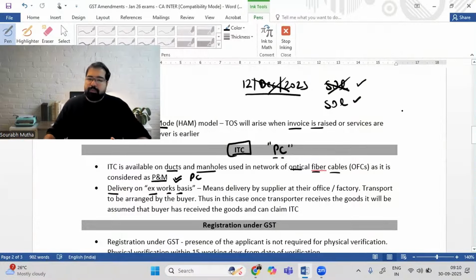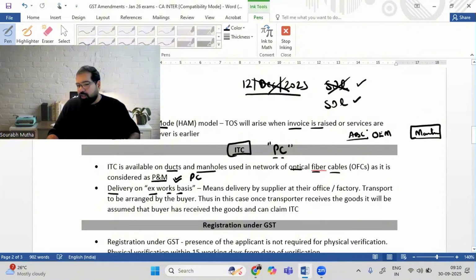Next, very, very important, delivery on Ex-Works. First, let me give you an example. Guys, I am purchasing some goods from an original equipment manufacturer. Example, I'm Maruti, and I'm buying some steering wheels from a company. Let's call this company ABC, which makes steering wheels. They are called original equipment manufacturers. I'm giving you this example and then we'll expand it to everyone.